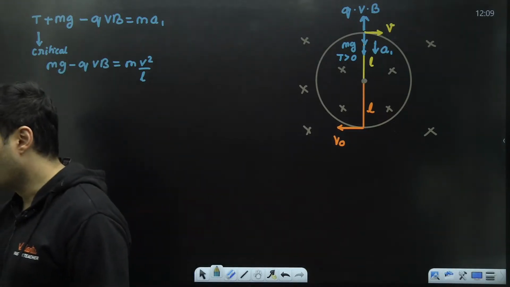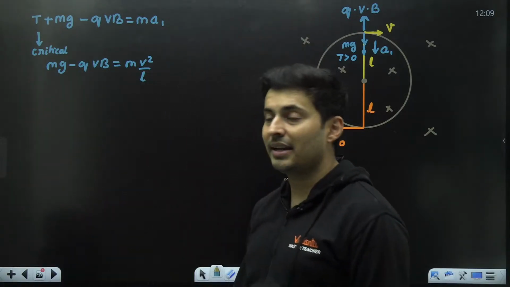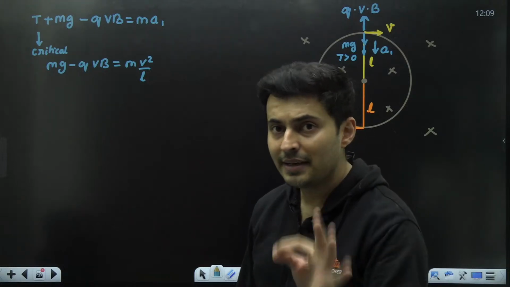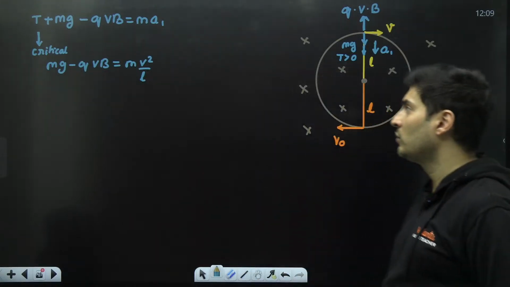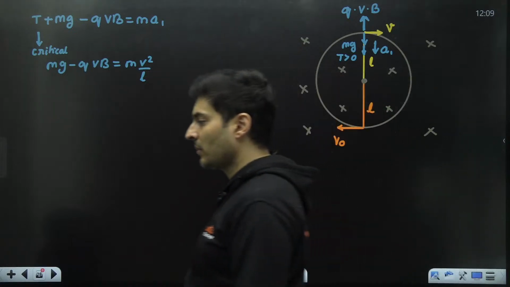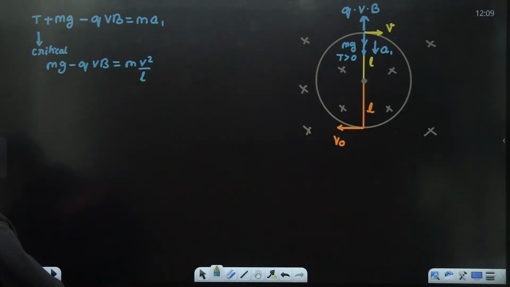No, it is not root GL or root 5GL. Remember, root GL, root 5GL is only valid in the absence of other forces, only gravitational force. Here, gravity along with magnetic force is there. So you need to be a little bit careful about it. Is that okay till this point? Awesome, great, guys.